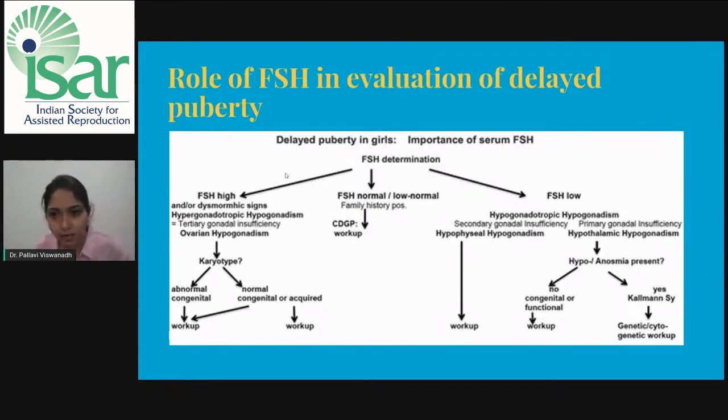In case of high FSH levels, it is hypergonadotropic hypogonadism, where the primary defect is in the ovary. Get a karyotyping done. Accordingly, the cause has to be worked up and treated. In cases of low FSH level, check if the patient has any anosmia. If yes, it points towards Kallmann syndrome. If no, a further workup has to be done.